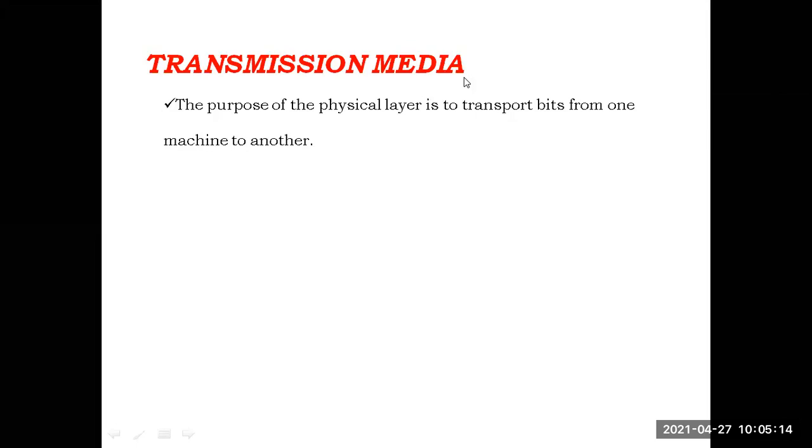Transmission media is nothing but the medium through which the sender device is sending the raw bits to the receiver device. That medium is called transmission media. Clear? Some idea what transmission media means? Nothing but the medium through which the raw bits are transferring from one sender device to the receiver device. That concept is called transmission media.